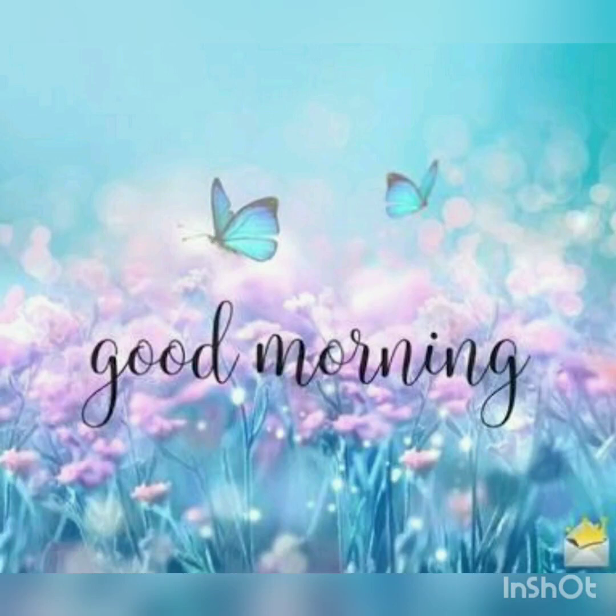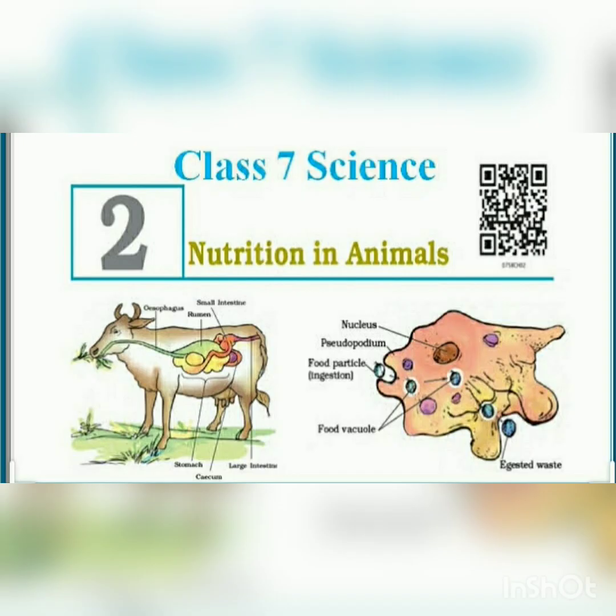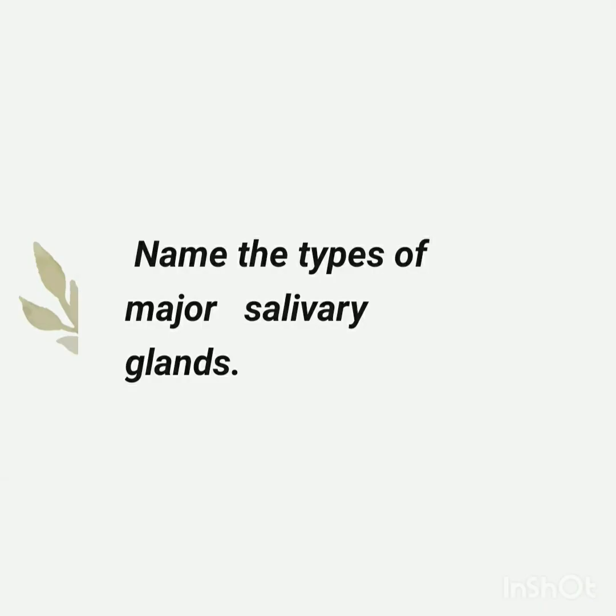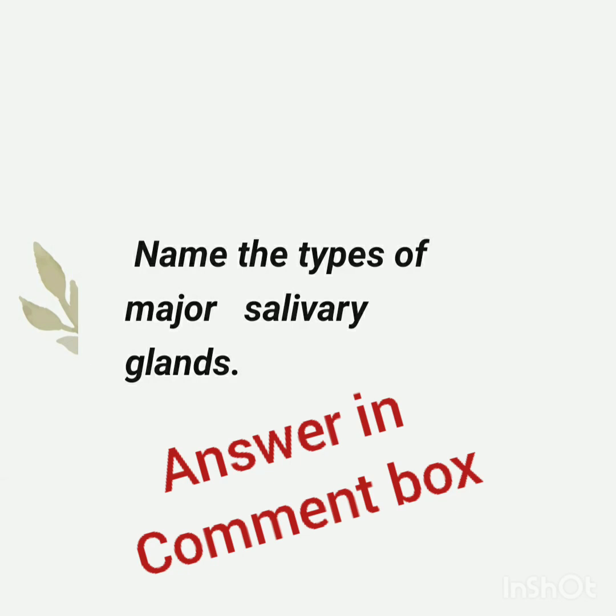Hello and welcome back for your science class, 7th session of chapter number 2, Nutrition in Animals. Before I proceed, there is a question for you from your last video. Name the types of major salivary glands and put your answer in the comment section.